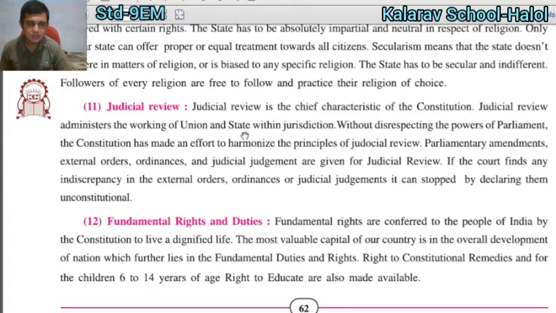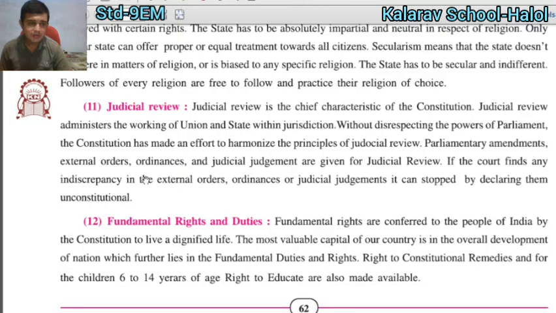Administrators of the working of the union and state are within the judiciary. Irrespective of the powers of the parliament, the constitution has made an effort to harmonize the principle of judicial review. The parliamentary amendment, executive order, ordinance and the judicial judgment are given under judicial review.